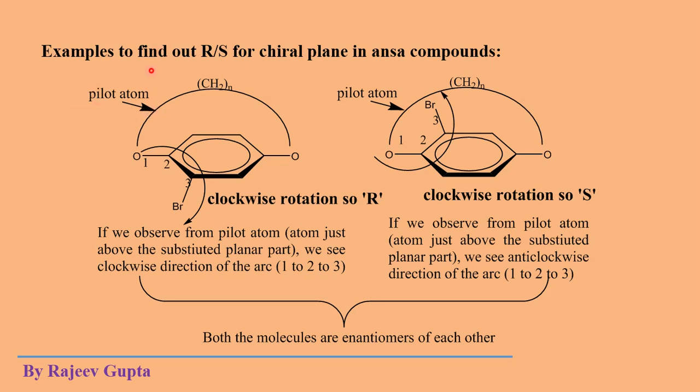So from this top side, from this pilot atom side, we will observe this molecule.